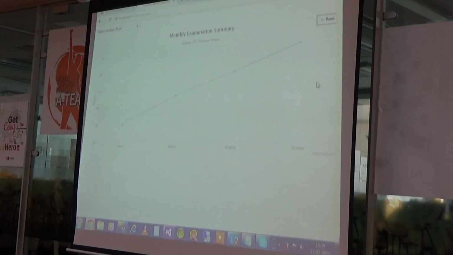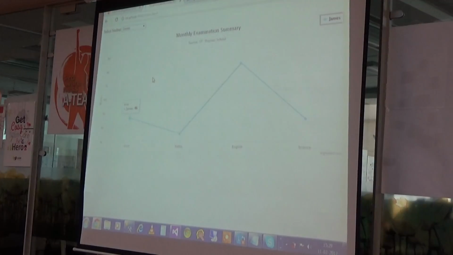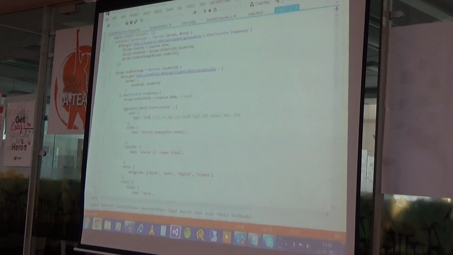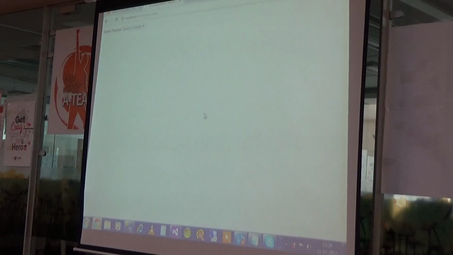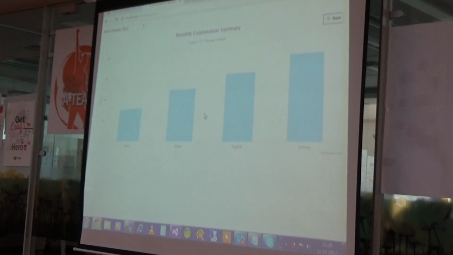This is the line graph. You just select any student, and on the basis of his marks your line graph comes. If you want to change again, you just change it here. If you want a column kind of graph, this is the column graph. So these are the properties which are required for creating any graph.